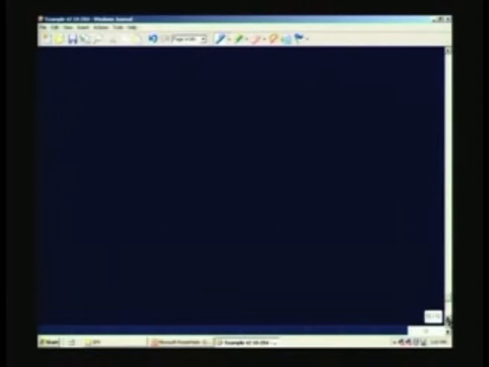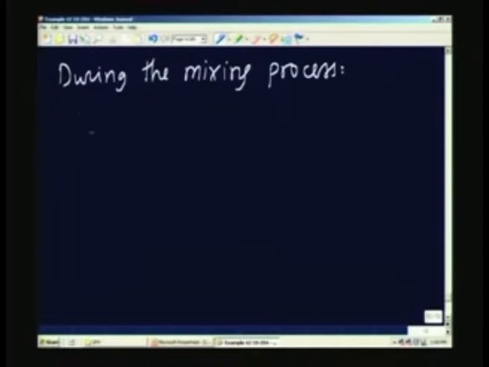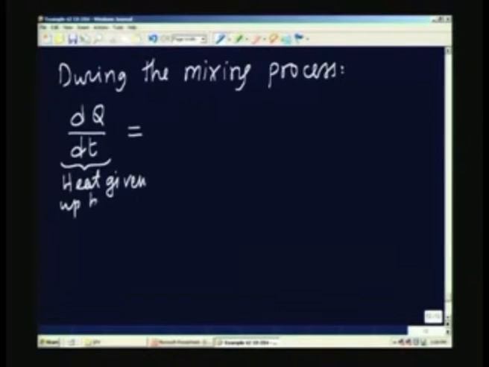So, the consequence is that during the mixing process, we can write the following equation: dq by dt, the rate at which the heat is changing with respect to time, is actually the rate at which heat is given up by the solid.